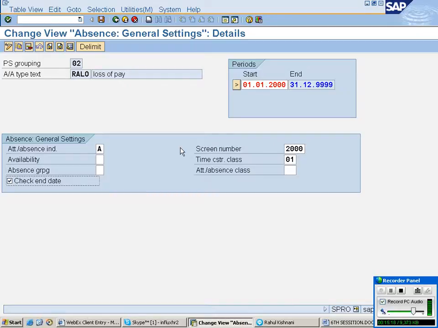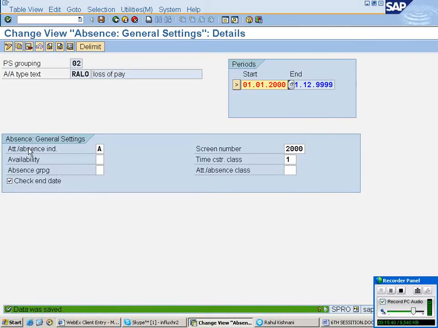He just puts a mail to the respective officer, and that officer will enter the data. They are called time administrators. Is it clear? Okay. Save.